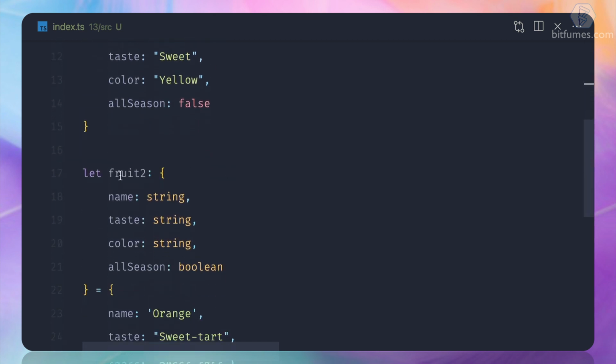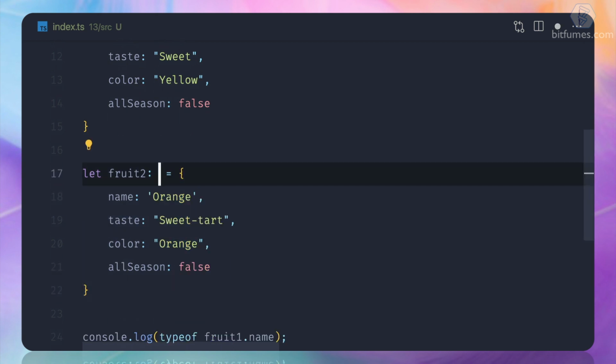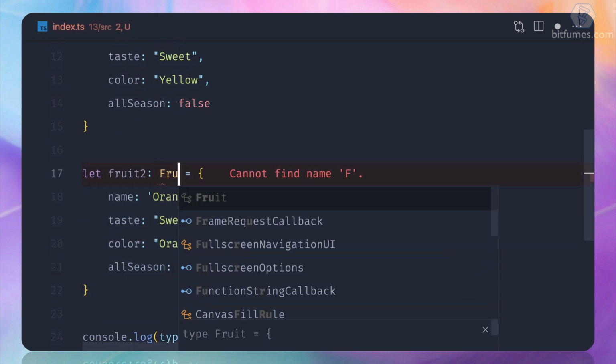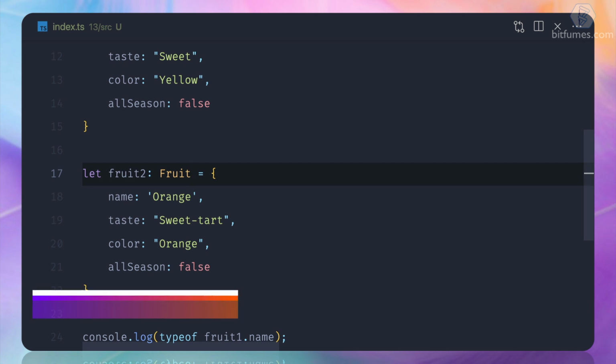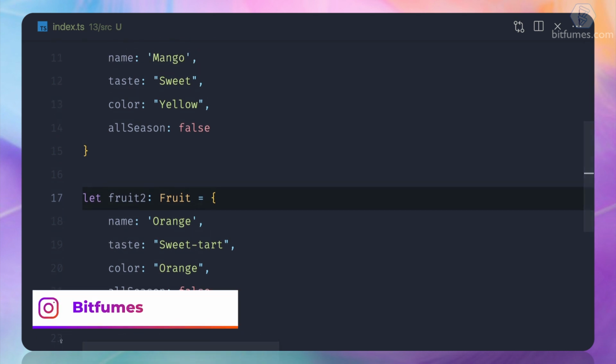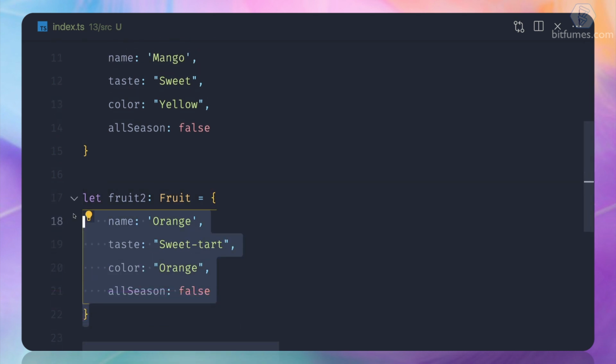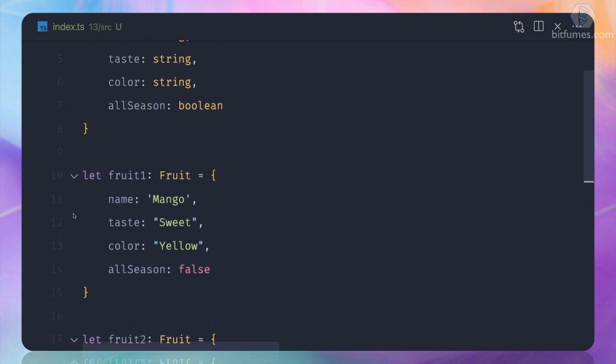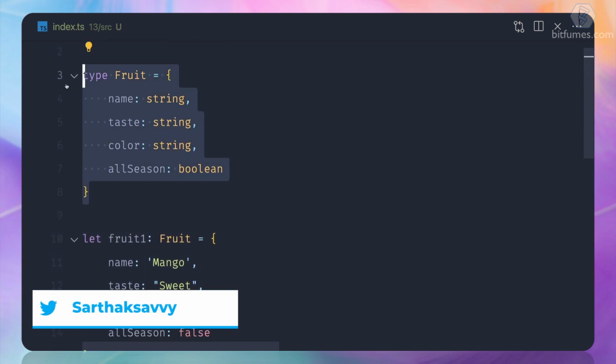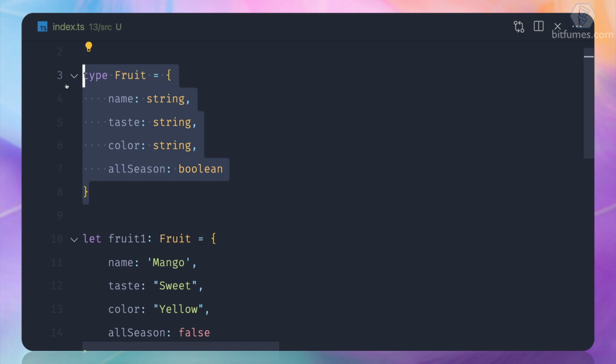This means we can also create fruit 2 the same way, and I don't need this, I can say, hey, it's a Fruit type. That's super helpful, and you can see we have reduced the number of lines in our code. At the same time, we have a general, or I can say common or custom type, where we have defined each and everything.